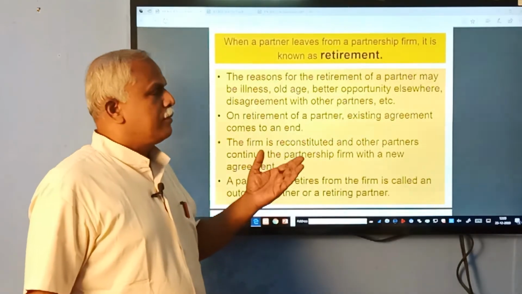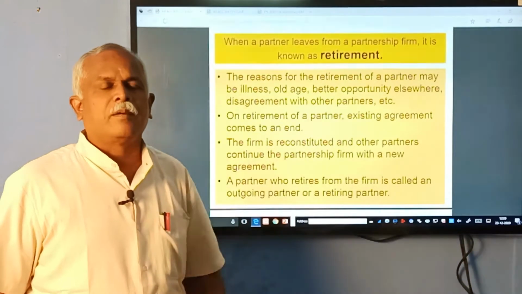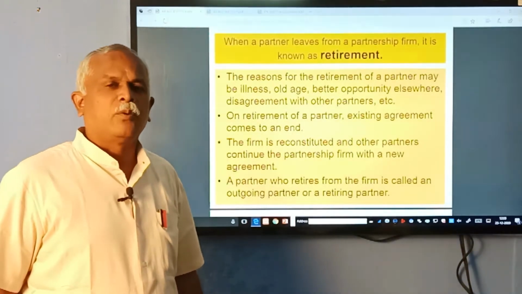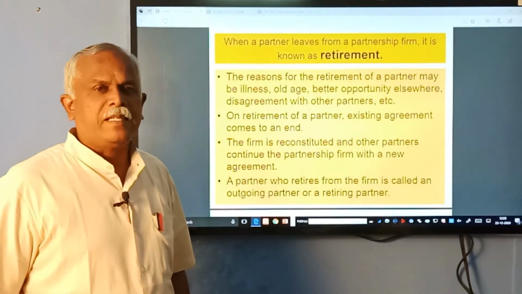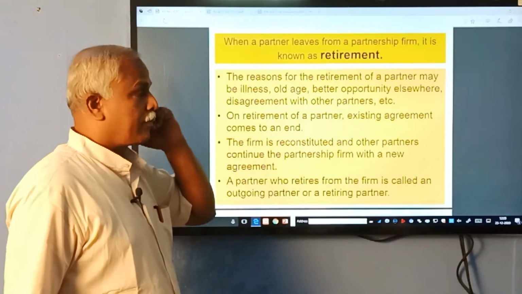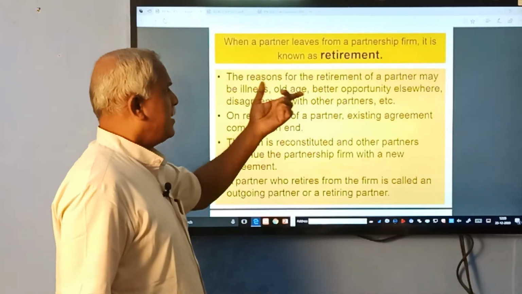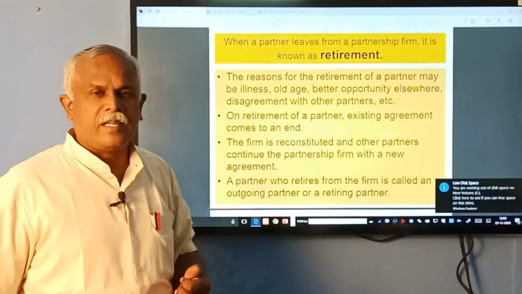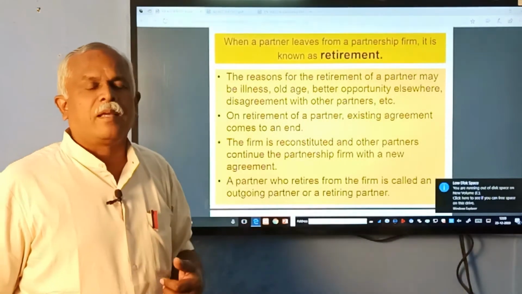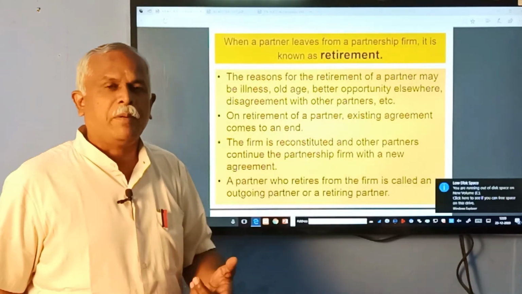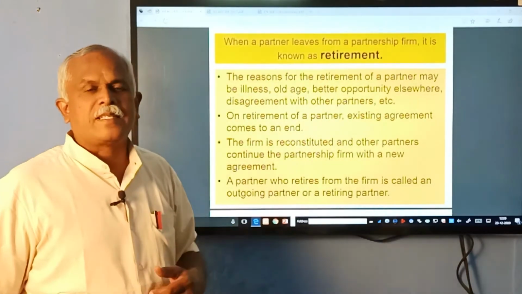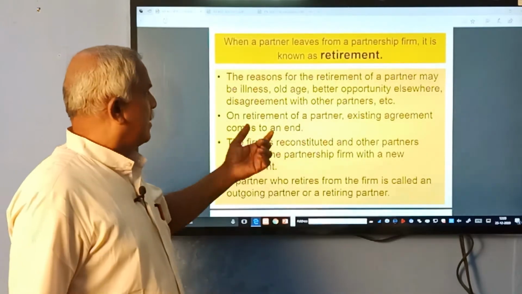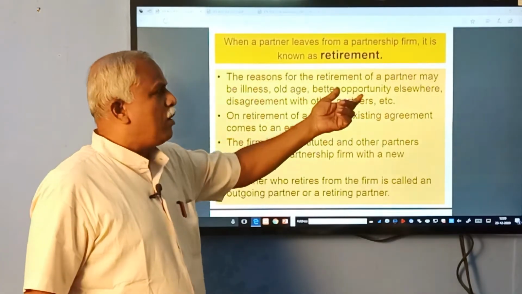So anything which makes a person go away from a partnership firm is said to be retirement. Reasons may be illness, an accident, or he may become a patient of some irrecoverable disease, old age, or a better opportunity elsewhere.